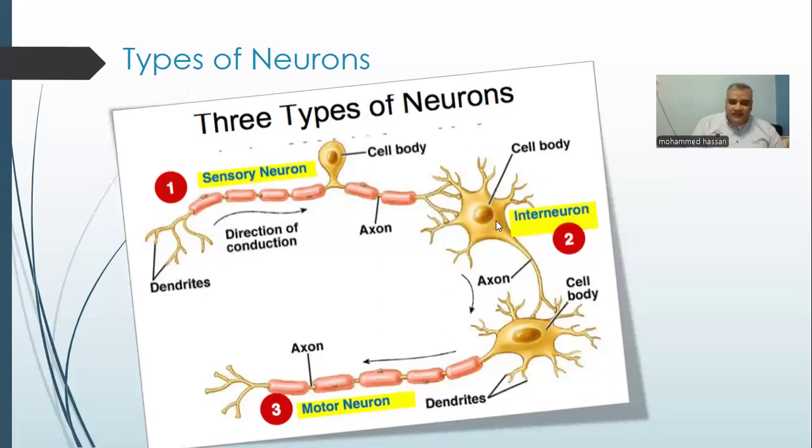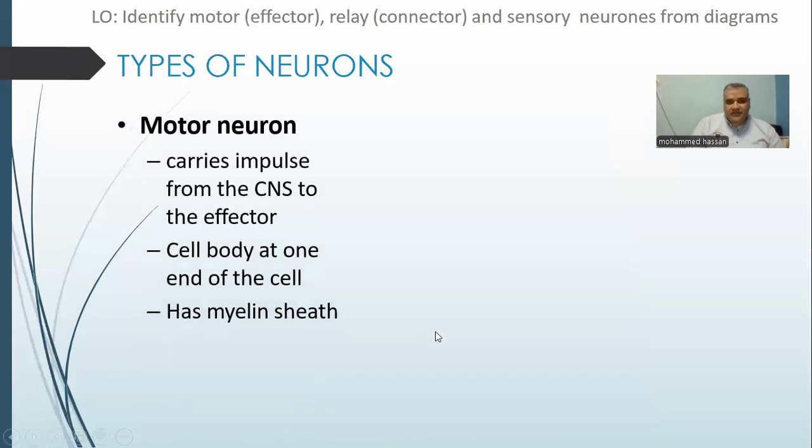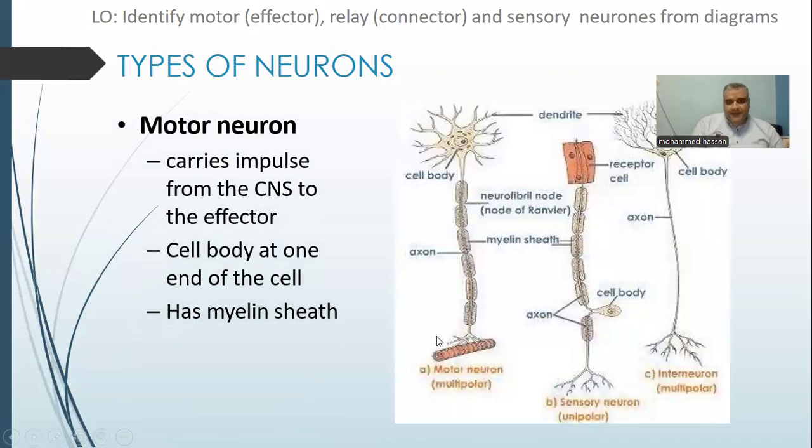The relay neuron connect between the sensory and motor neuron to reverse the direction of nerve impulse to the motor neuron. Motor neuron carry the nerve impulse towards the effector. This is, and we have to keep it in our mind, the drawing of three types of neurons: motor neuron, sensory neuron, and relay neuron.